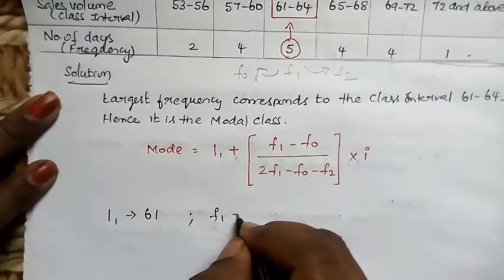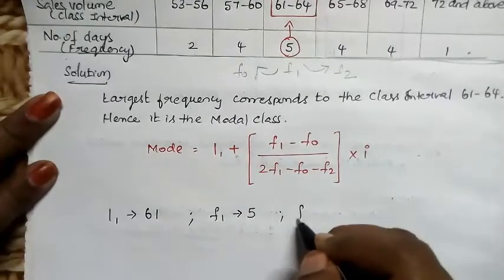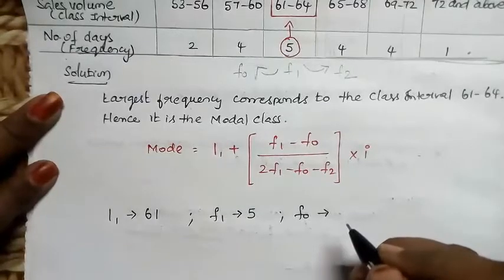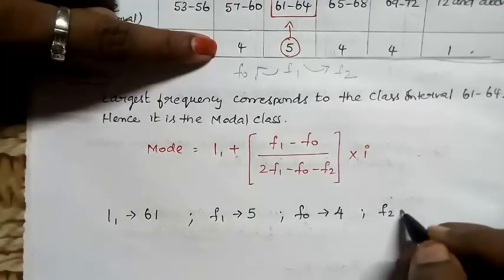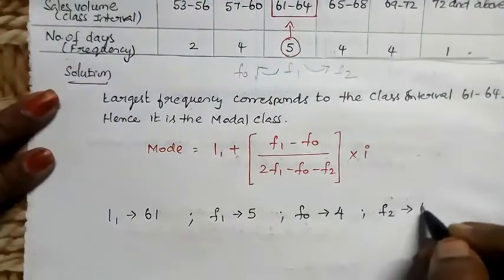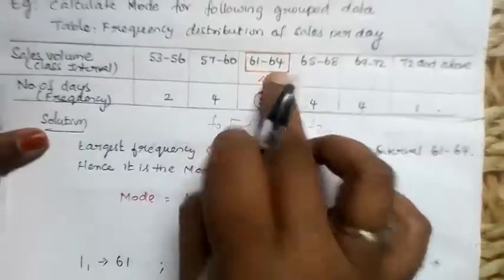F1 is the frequency of the modal class, which is 5. F0 is the frequency before the modal class, which is 4. And F2 is the frequency after the modal class, which is again 4. I is the class interval, which is 3 here.